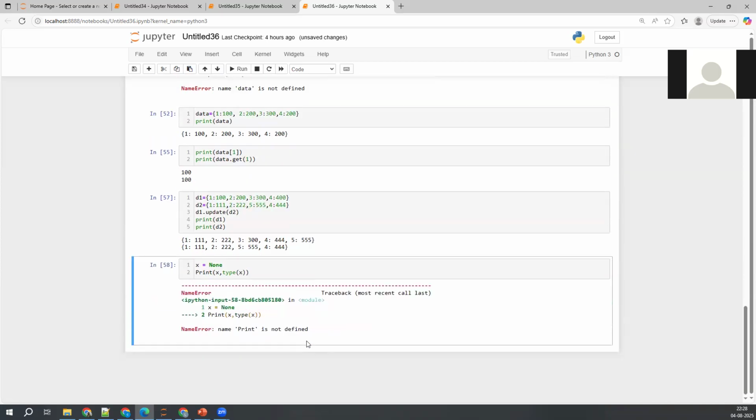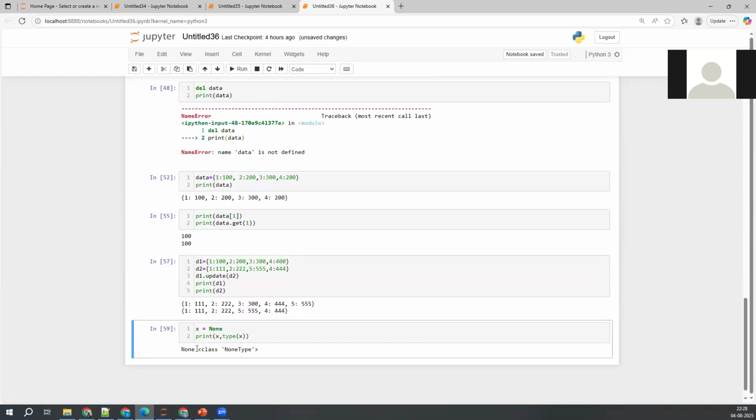See what it is trying. Oh, print is in uppercase here. Sorry, print, I need to take it like this. Okay, now see, it is taking a None data type. So based on this, I can say that None is also one of the data types. It is printing the x value as None only. None is equivalent to NULL in SQL. How you represent non-existing values in SQL as NULL, in the same way in Python we represent with the None keyword. That's it. Clear?